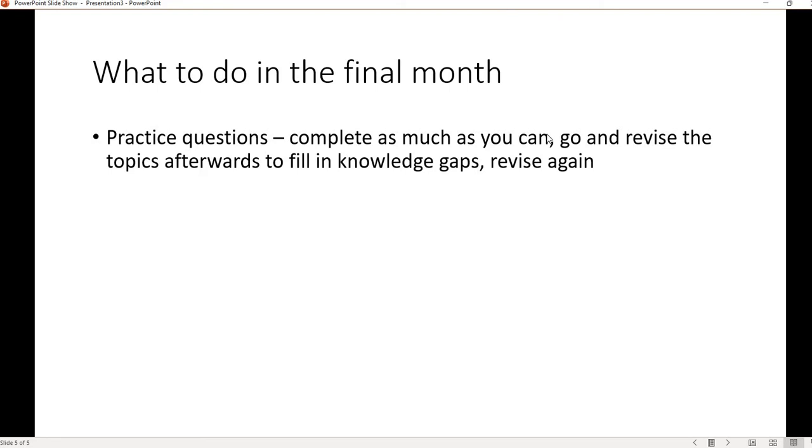Then, when you've finished it, go away and revise that topic from the textbook, the exercise book, or your revision guide, and fill in any gaps in knowledge that you might have, like I didn't know what the 3 marks of existence were. Revise and then do the question again. Okay, that's what you need to be doing.